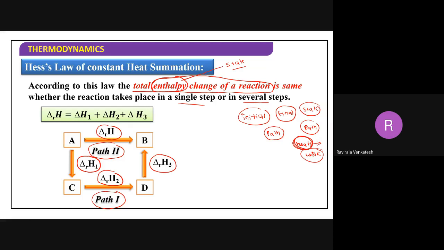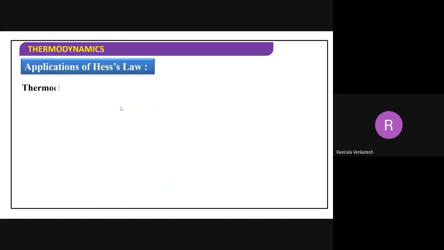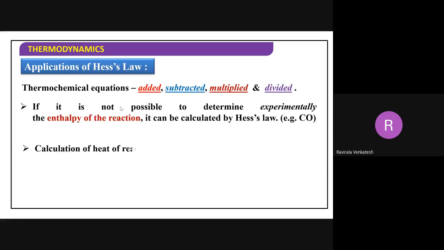So what I am saying here, according to this law, the total enthalpy of a reaction is always the same whether the reaction takes place in a single step or several steps. This is a single step, this is several steps. Now we'll take a real example to explain this.